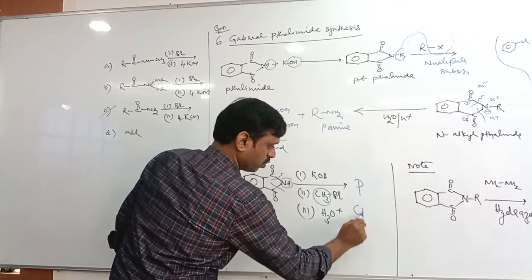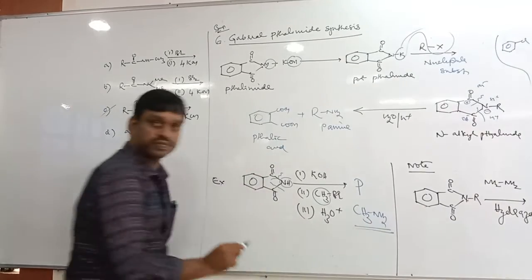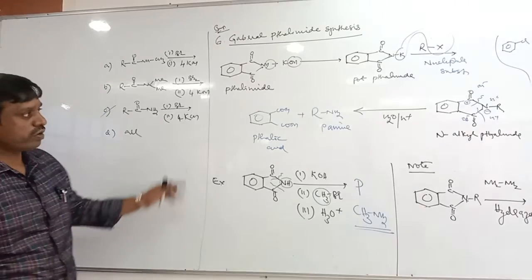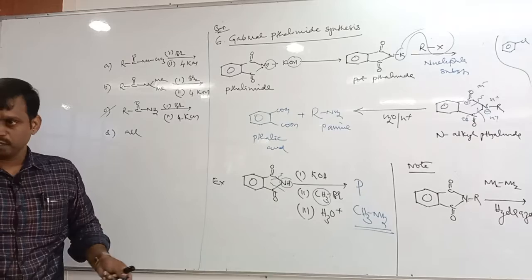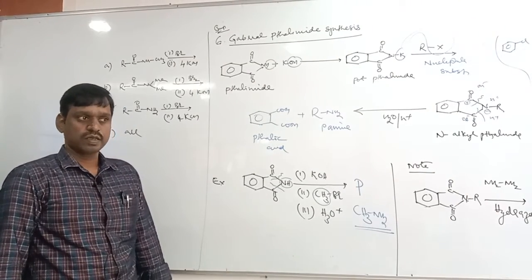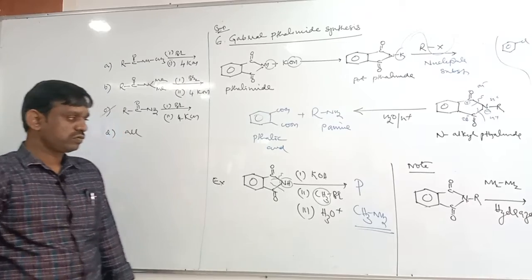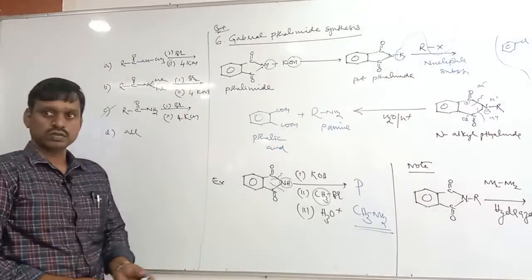Therefore the product is CH3NH2. You need not write all the mechanism, it's not a board exam. We want only the product.